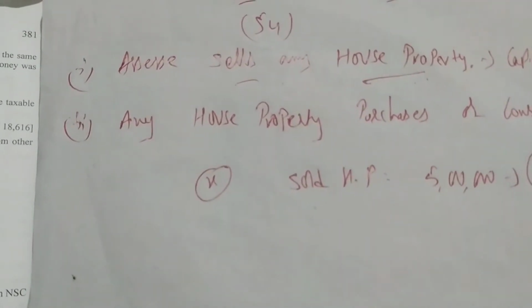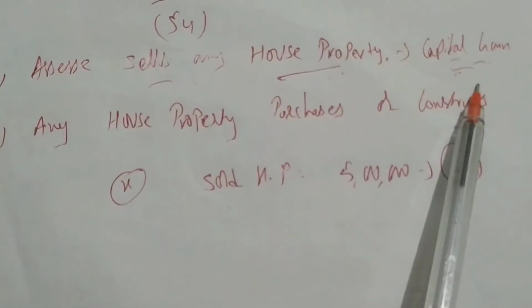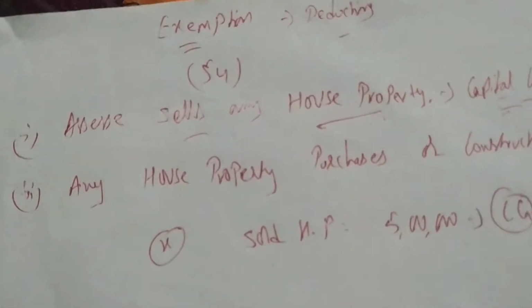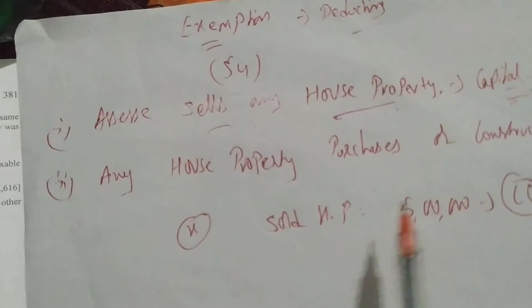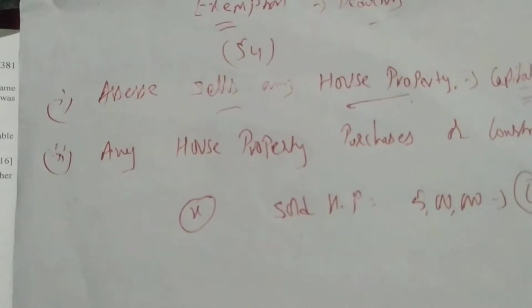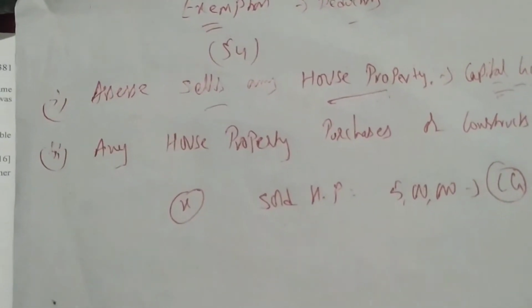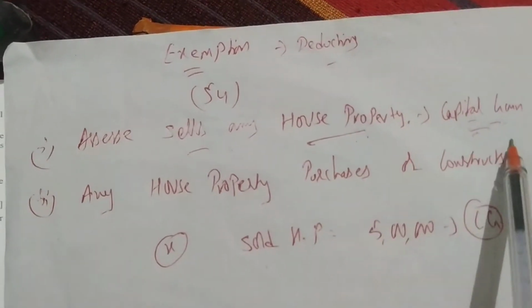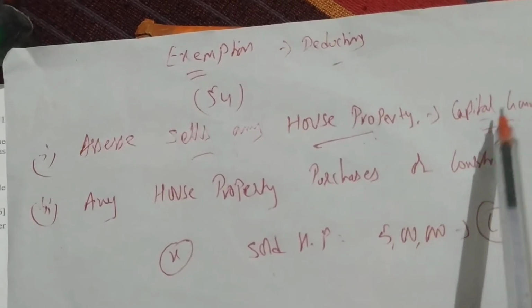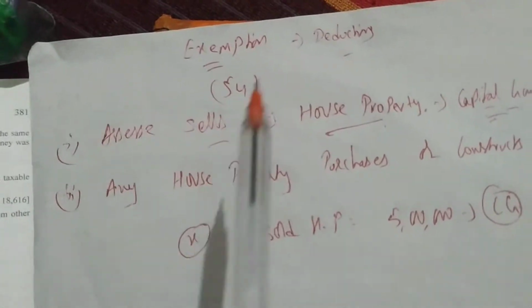Section 54 says the assessee must sell a house property, and after getting the capital gain, if he doesn't want to pay tax on it, he has to purchase one more house property or construct a house property. That will be called exemption.